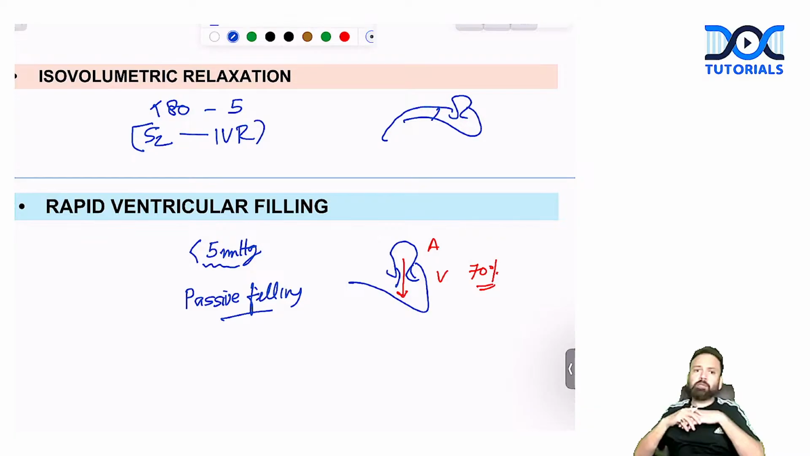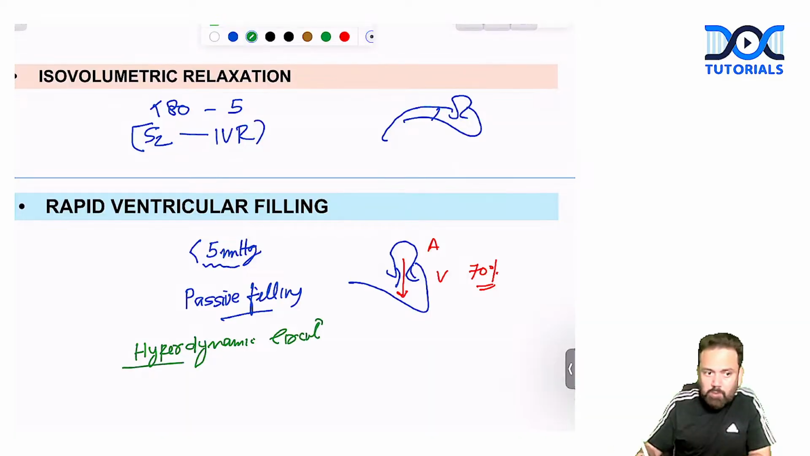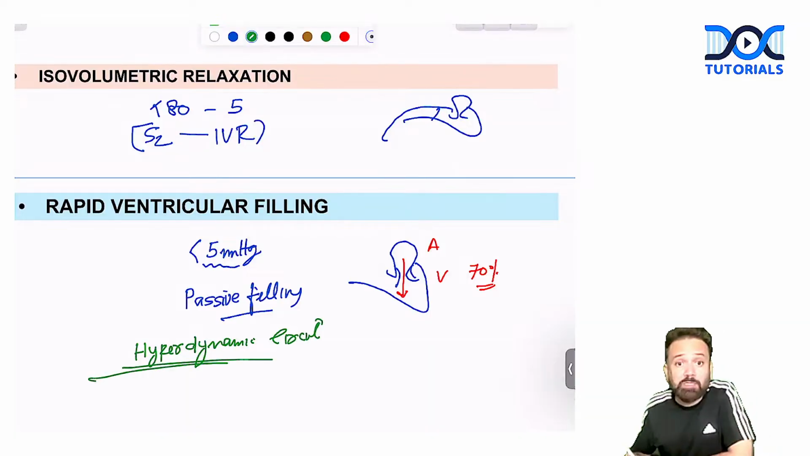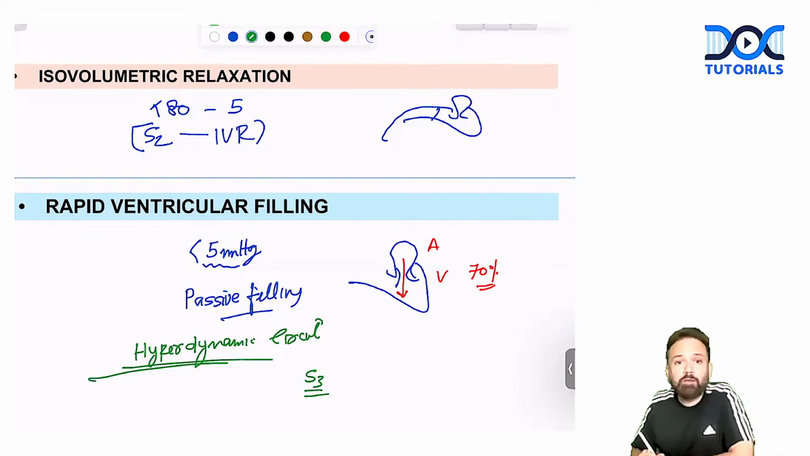Now tell me one thing. When there is a passive filling of the ventricle, normally there is no sound. But can there be any sound if there is hyperdynamic circulation? Yes, there can be a sound that is called S3.